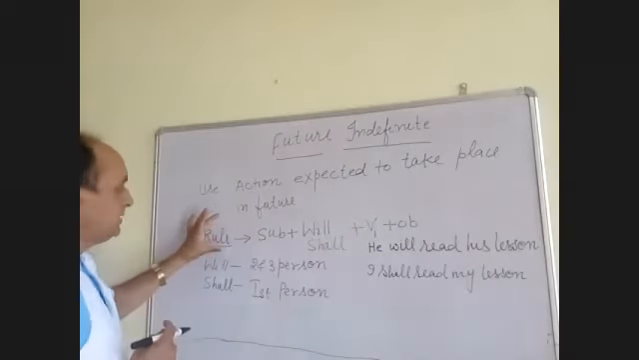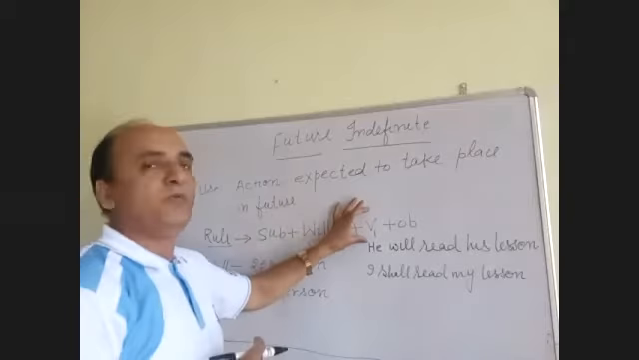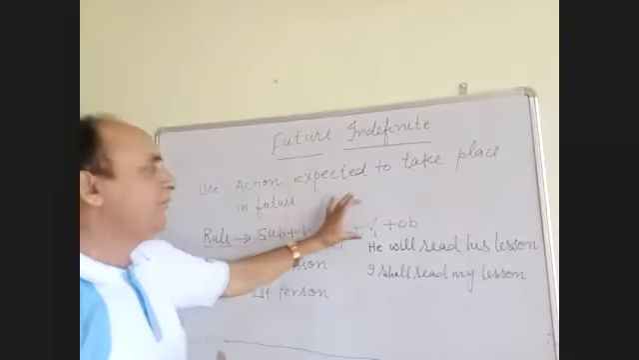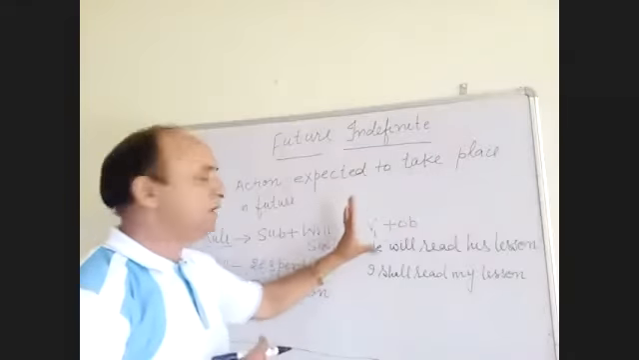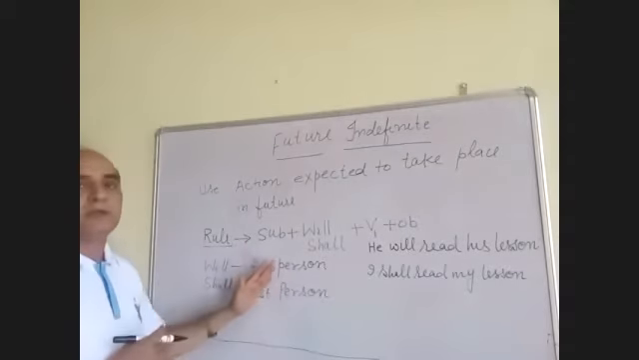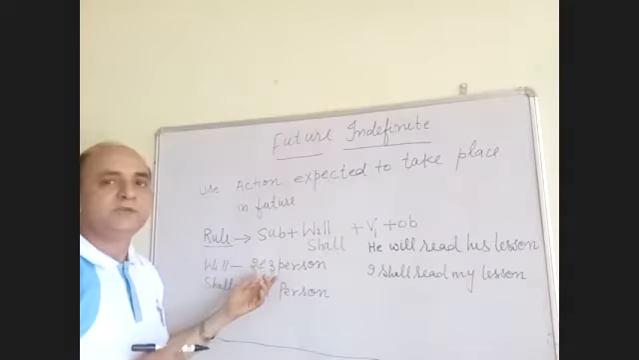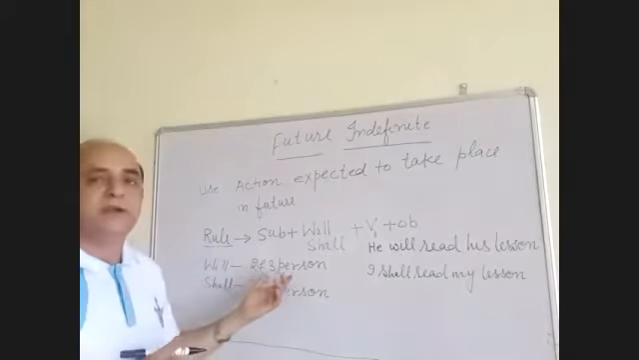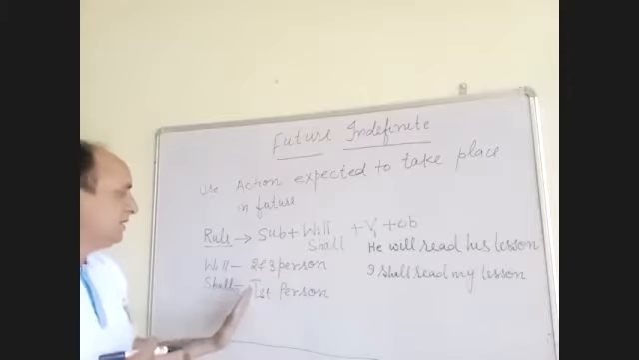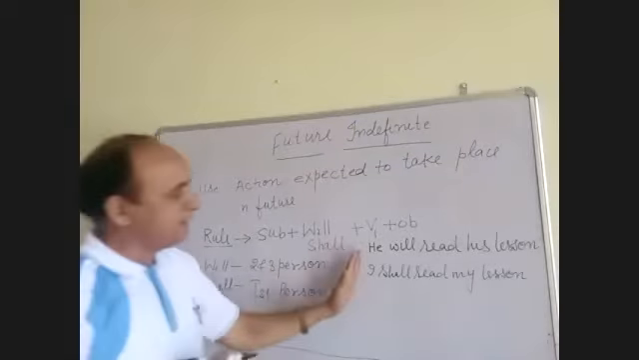And what is the rule? Subject, will and shall, first form of verb and object. Now will and shall. Will be used with the second and third person. Second person you, third person he, she, it, name, names and they. First person I and we. You can see the example.